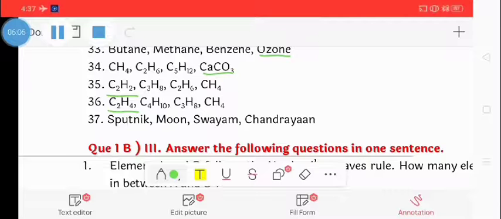Question number 37: Sputnik, Moon, Shyam, Chandrayaan. The correct odd one is Moon, because the Moon is a natural satellite whereas the others are artificial satellites.